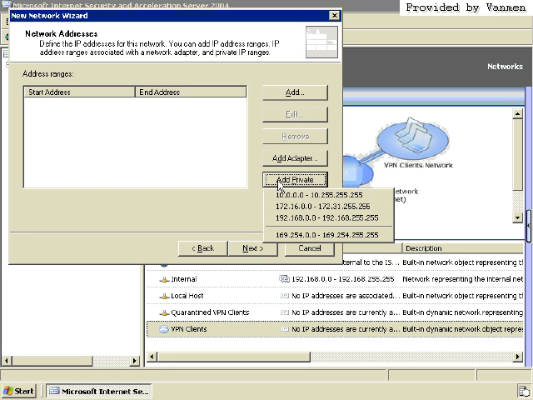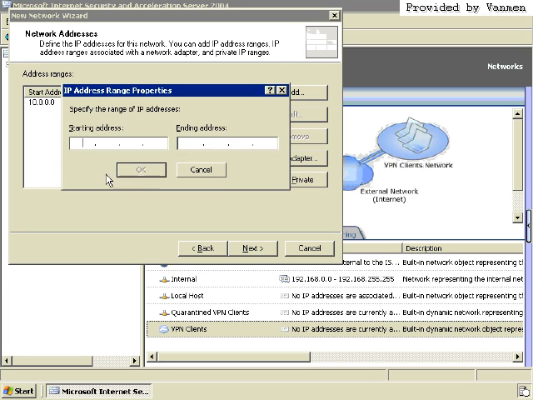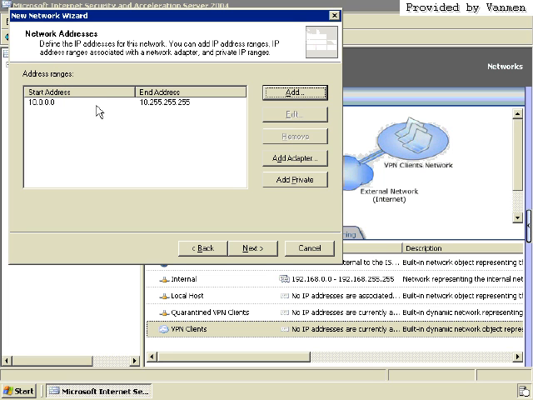Isn't that so handy? Look at that. That's awesome. I love when Microsoft does stuff like that. It's like, hey, here's their little menu, and you can just say, I just want to add that range. So I could manually type it in, or I can just add private and add that range. So all of the IP addresses in my network that start with 10, they're Scandalous.